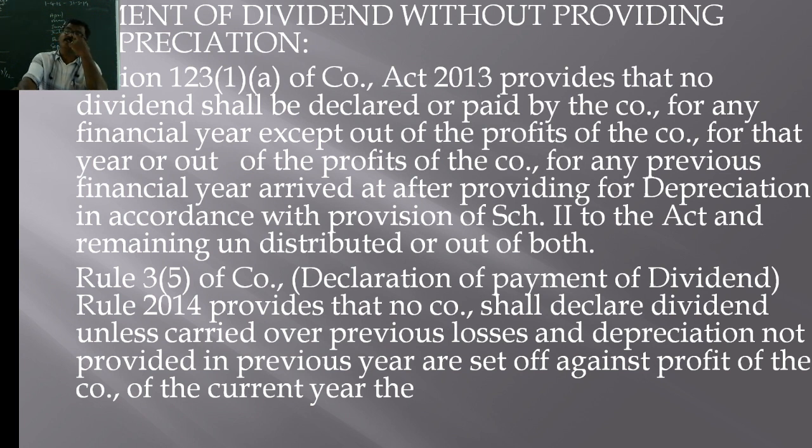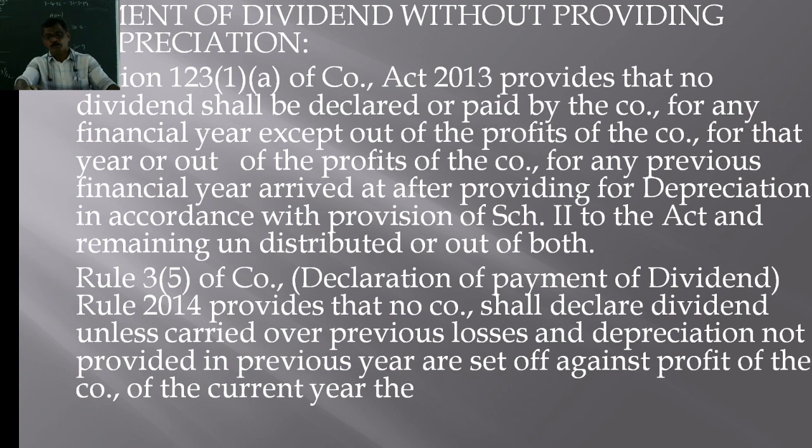First, the company should set off the previous year loss and the depreciation not provided in the previous year. Out of the 1 lakh rupees profit earned in the current year, first the company should set off the depreciation of 20,000 of the previous year and the 10,000 losses of the previous year, and the remaining balance of 70,000 can be utilized for the declaration of dividend. Right? The declaration of dividend rule states that previous year's losses, if there are any, and previous year's unprovided depreciation, if there is any, should be provided out of the profits of the current year.